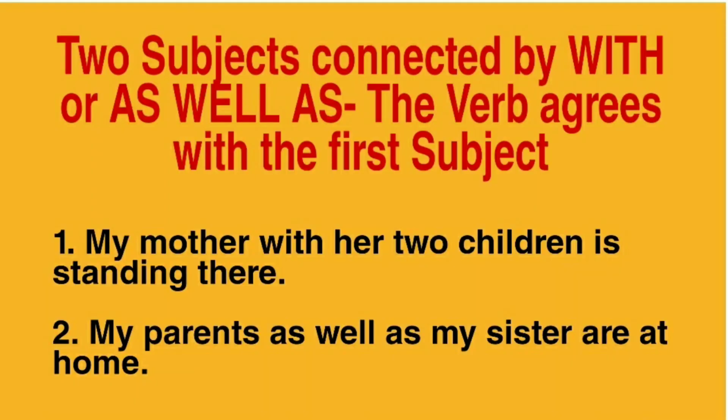Look at these two examples. In these two sentences, you see when two subjects are joined or connected by with or as well as, the verb always agrees with the first subject. In sentence number 1, the verb agreed with the mother, singular. And in sentence number 2, the verb are agreed with my parents.